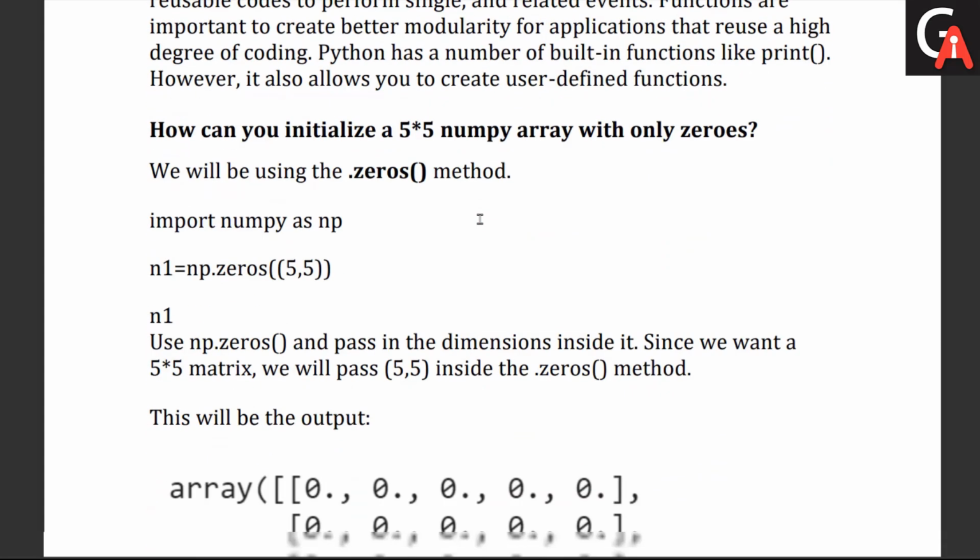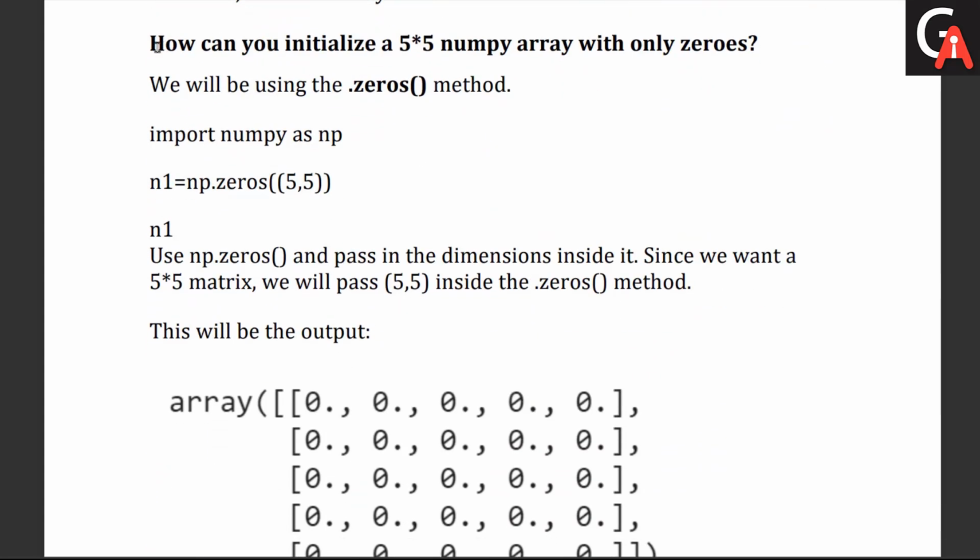Let's move forward with the last question for today's session. It's a very popular interview question if they want to gauge how well you are aware of the NumPy library. What is the question? How can you initialize a 5 by 5 NumPy array with only zeros? The straightforward answer is that we can use the dot zeros method in NumPy to create an array with all elements zero, a 5 by 5 array with all zeros.